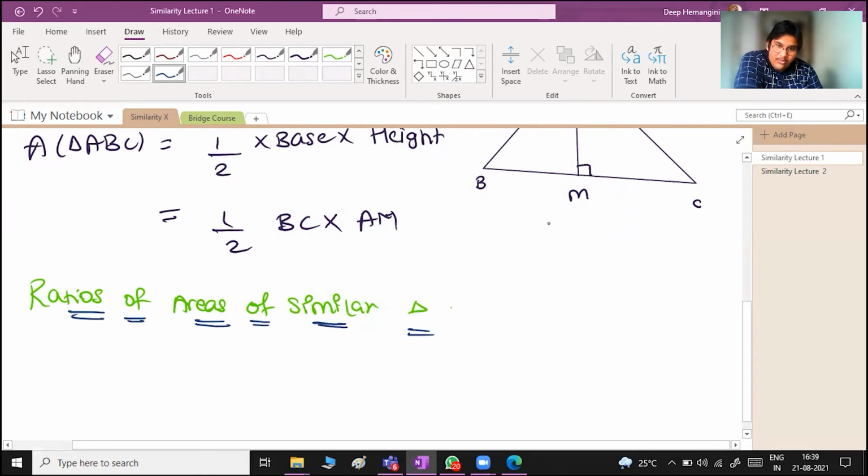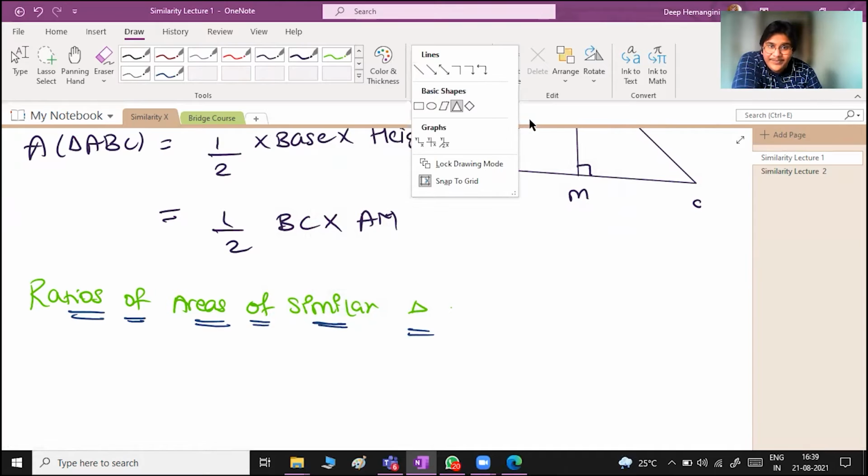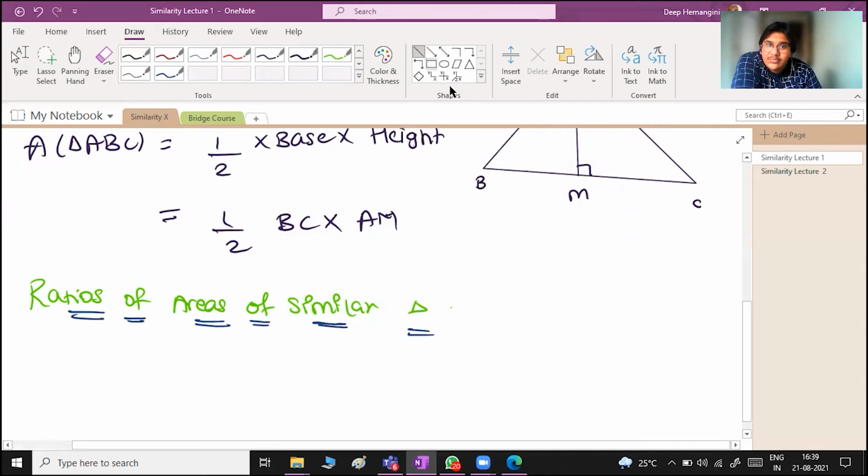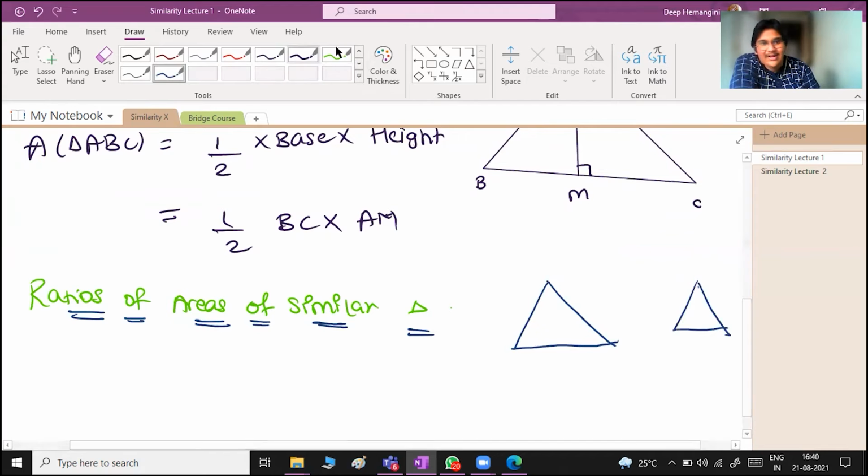So first of all, let me have two triangles. Again, drawing triangle is a big deal now for me. Normal triangle एक तो आता नहीं क्या इधर वन नोट में? I don't know. ठीक है, इससे बना, ठीक है. I'll just draw roughly with hand. Suppose ये एक triangle है and ये एक triangle है. कुछ ज्यादा ही रफ हो गया है.